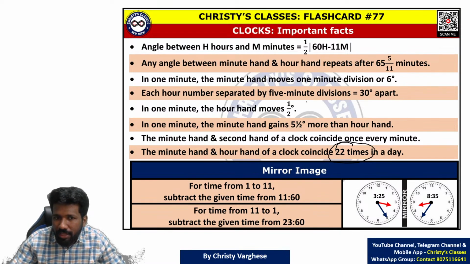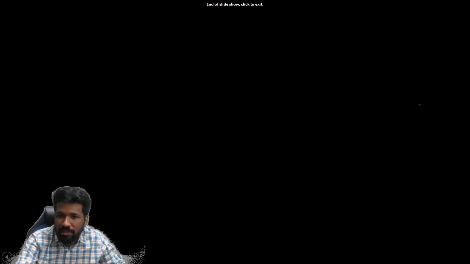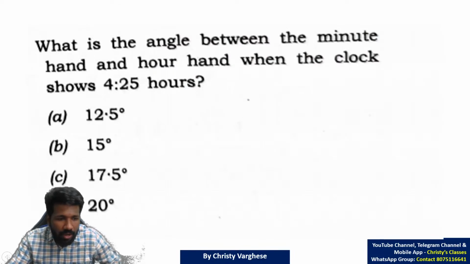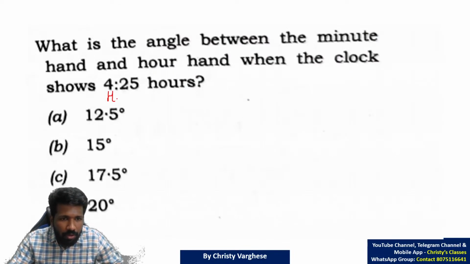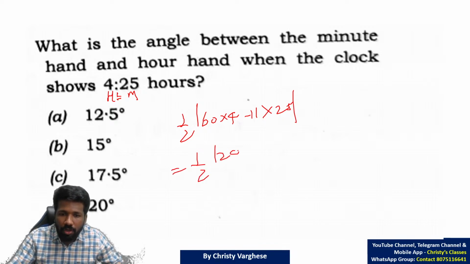I have taught you the theory. Angle between h hours and m minutes is half into 60h minus 11m. So here h is 4 and m is 25. So half into 60 into 4 minus 11 into 25. That is half into 240 minus.